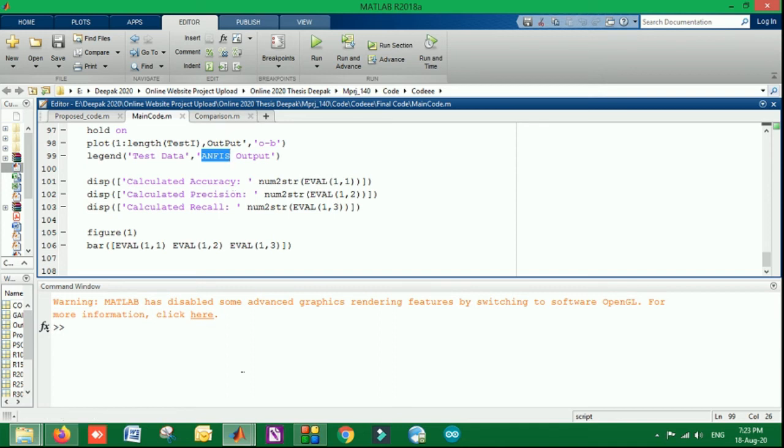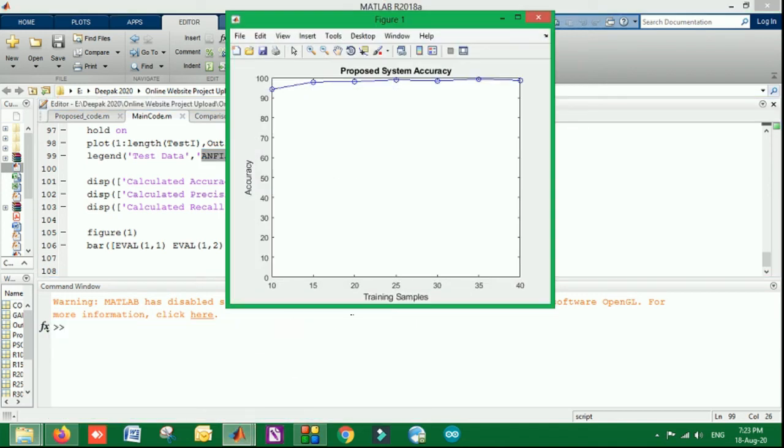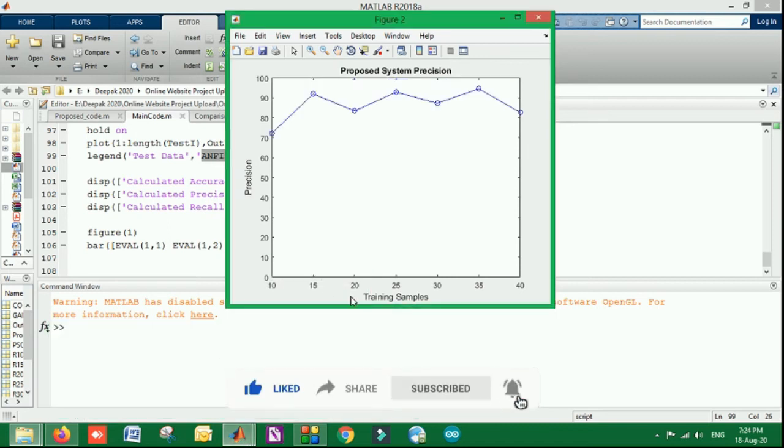I'm showing you the results that we have achieved by varying the training samples: 10%, 15%, 20%, 25% and so on. As the training samples increase, you can see the accuracy also increases. Similarly for precision, it is the same. As the training percentage of the samples increases, the output also increases.